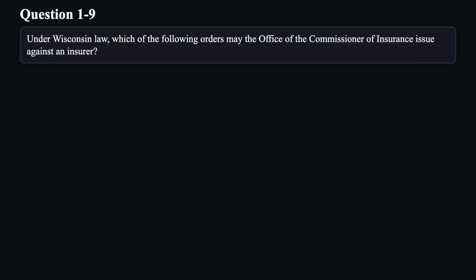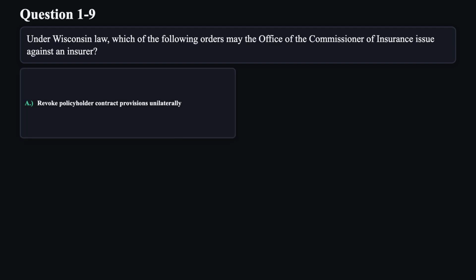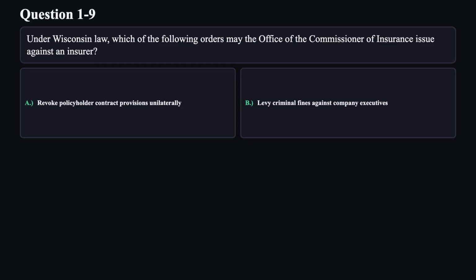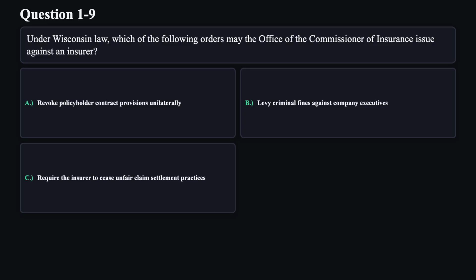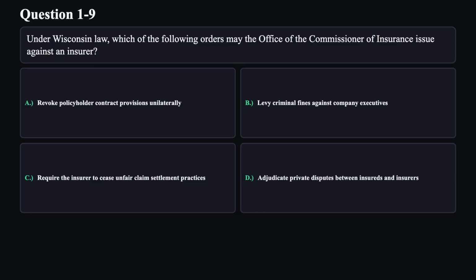Question 9. Under Wisconsin law, which of the following orders may the Office of the Commissioner of Insurance issue against an insurer? A. Revoke policyholder contract provisions unilaterally. B. Levy criminal fines against company executives. C. Require the insurer to cease unfair claim settlement practices. D. Adjudicate private disputes between insureds and insurers.